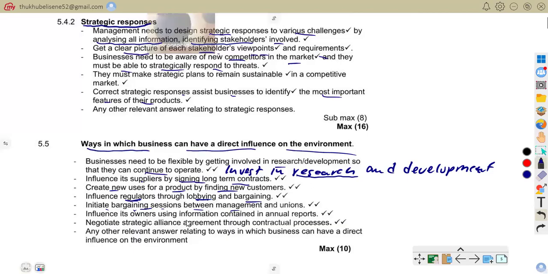Also, they influence their owners using information contained in annual reports. So we are talking about influencing owners through annual reports. That is when business share performance information with shareholders. Also, they negotiate strategic alliance agreements through contractual processes. So that's when we talk about strategic alliances, where we know very well that business cooperate with others to improve competitiveness. So that is that.